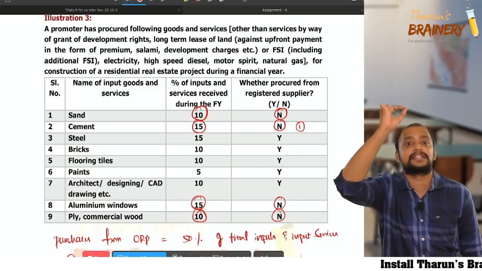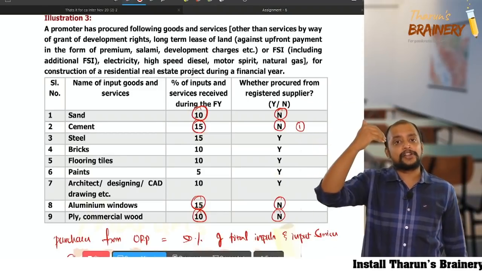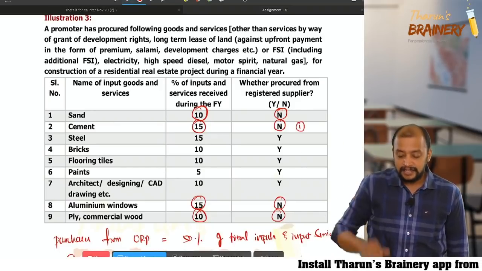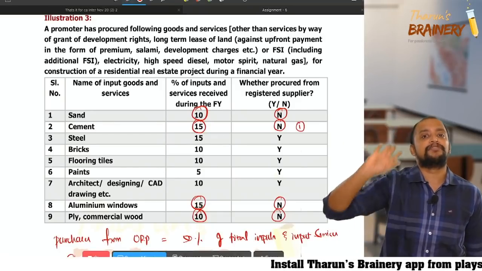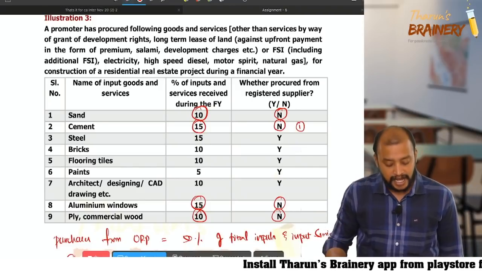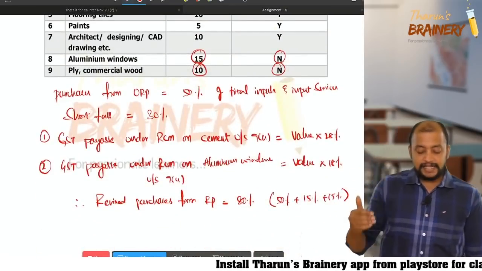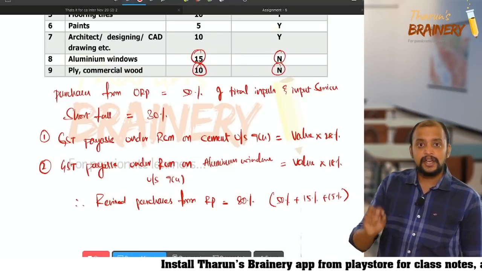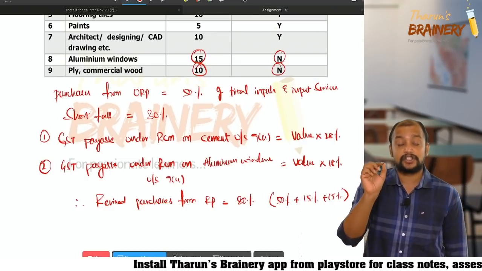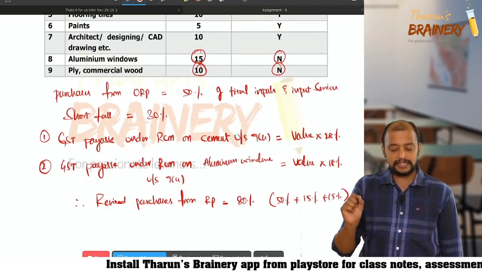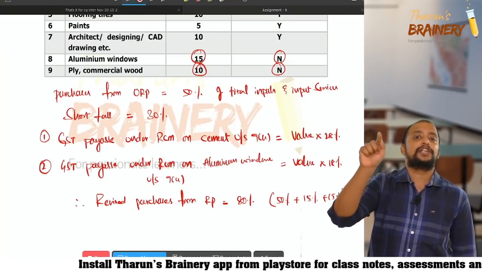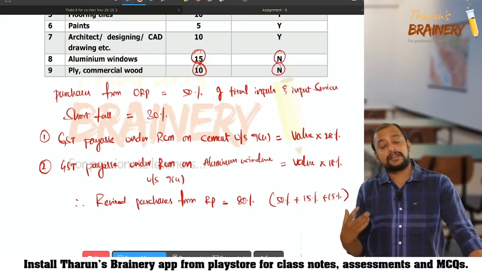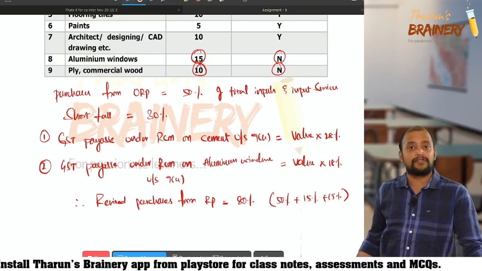So first pay GST on cement at the rate of 28%. Now what is the balance? 15. That 15 you pay on aluminum windows, so that you achieve the target. Please see. Purchases from URP 50% of the total inputs and input services. Shortfall 30. First you pay GST under RCM on cement, value into 28%, value not given in the question. GST payable under RCM on aluminum windows under section 9(4), value into 18%.